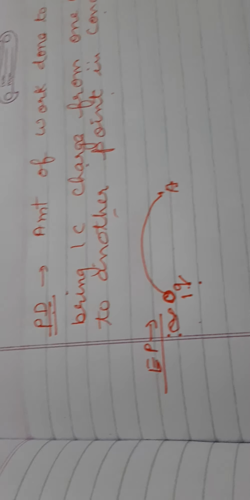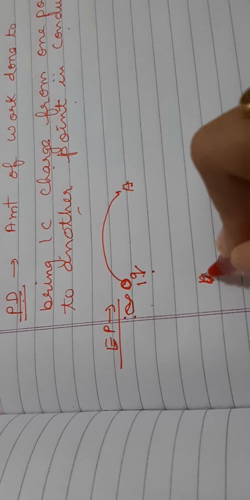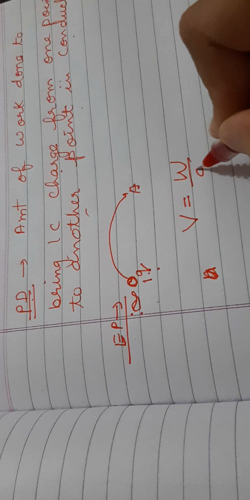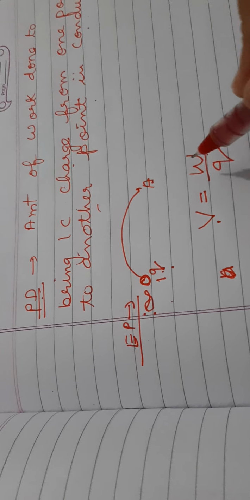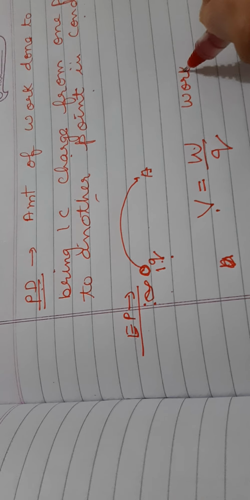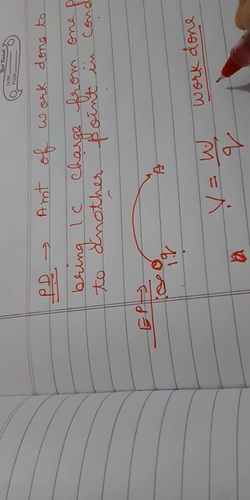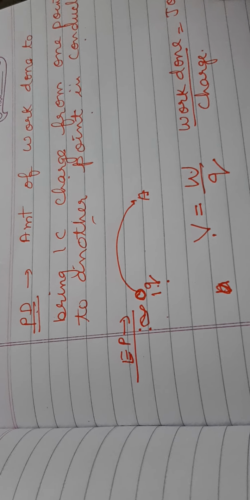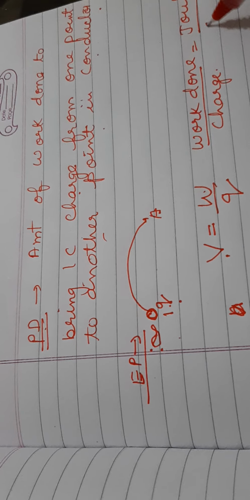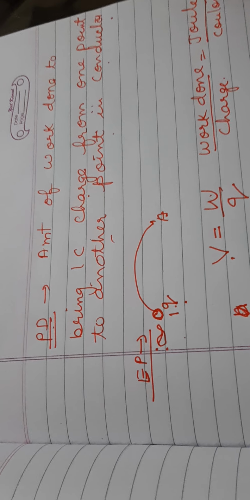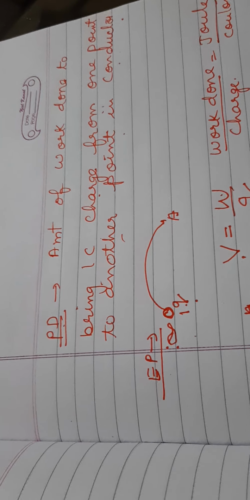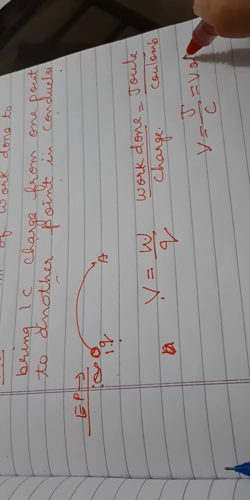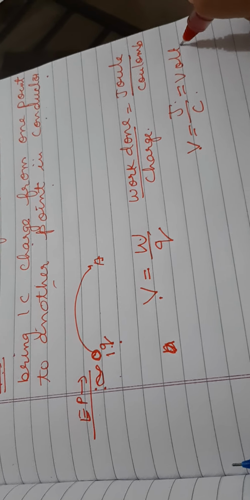Now potential difference is denoted by the symbol V. Its formula is V equals W upon Q, where V is potential difference, W is work done, and Q is the charge. The SI unit of work done is joule, and the SI unit of charge is coulomb. So joule per coulomb is known as the volt.